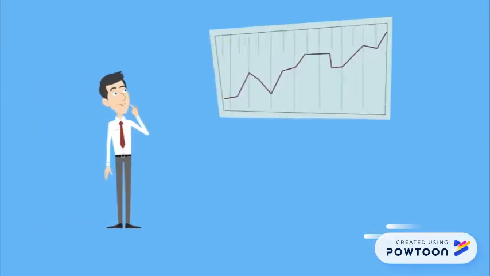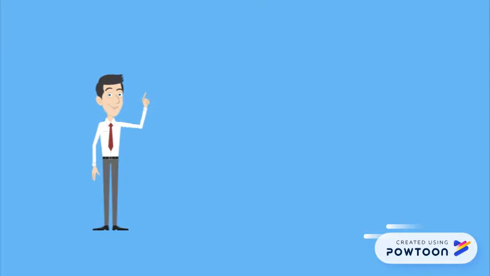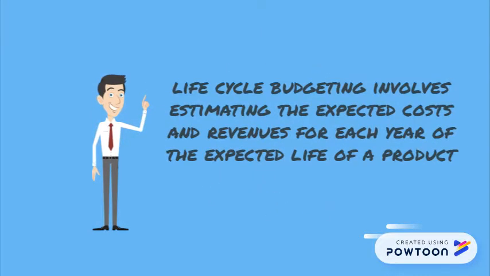Now, how can the managers estimate the cost that will incur throughout the life cycle phases? The managers can use life cycle budgeting. Now, what is the definition of life cycle budgeting? Life cycle budgeting involves estimating the expected costs and revenues for each year of the expected life of a product.